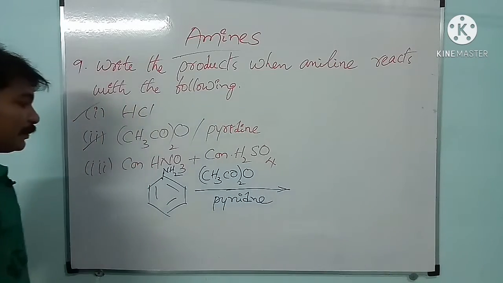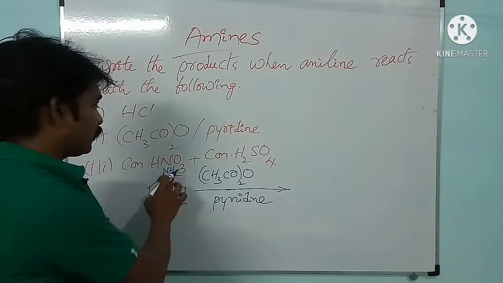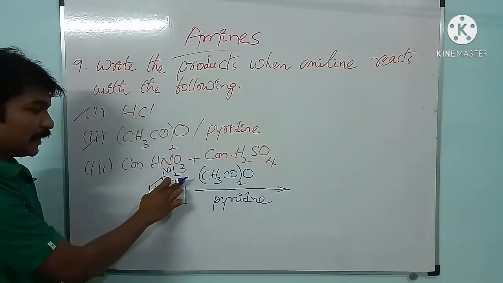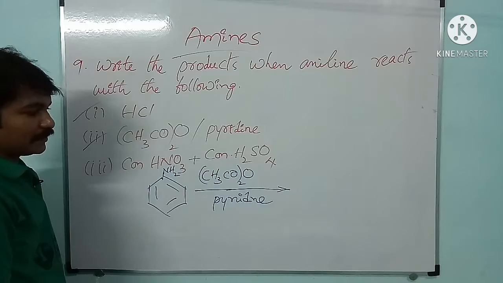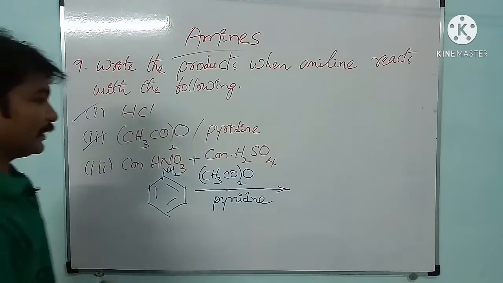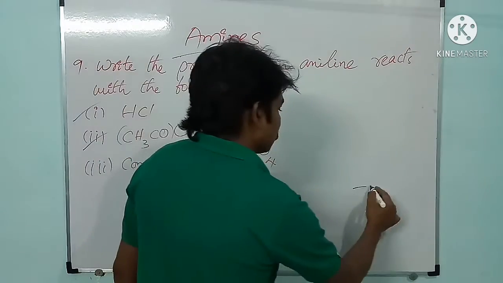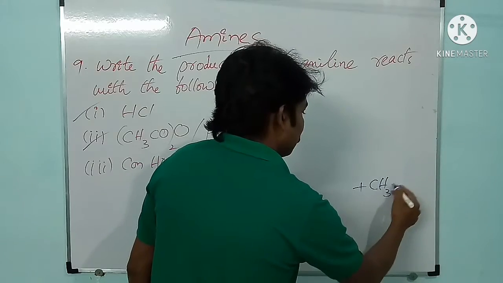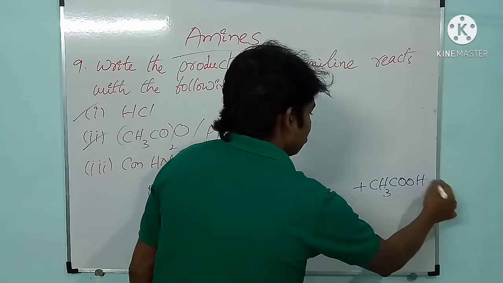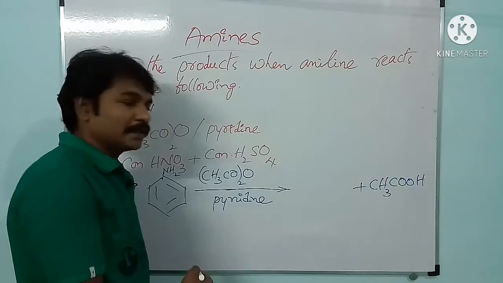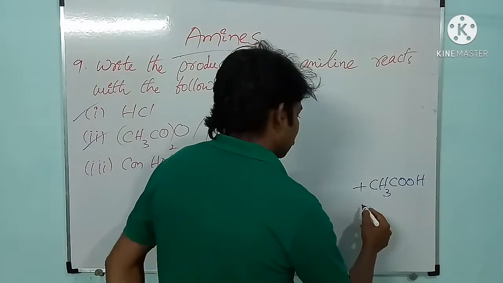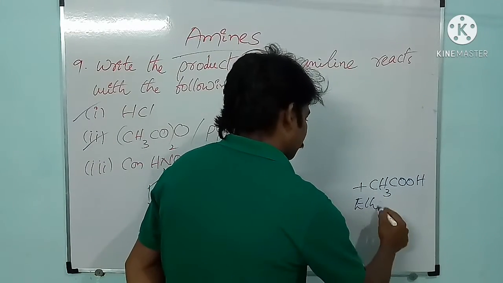See here what will happen here. Here one of the hydrogen combines with CH3COO part of acetic anhydride and it is formed as CH3COOH. What is this CH3COOH? It is nothing but ethanoic acid, acetic acid or ethanoic acid.